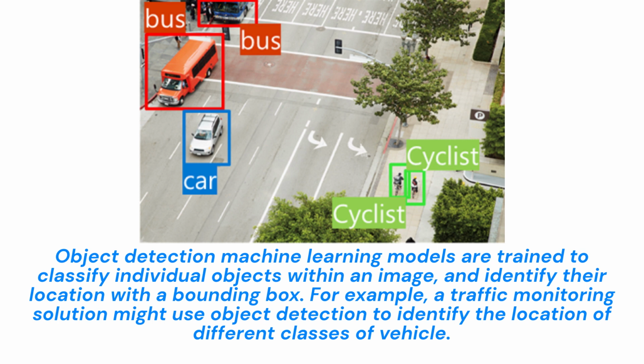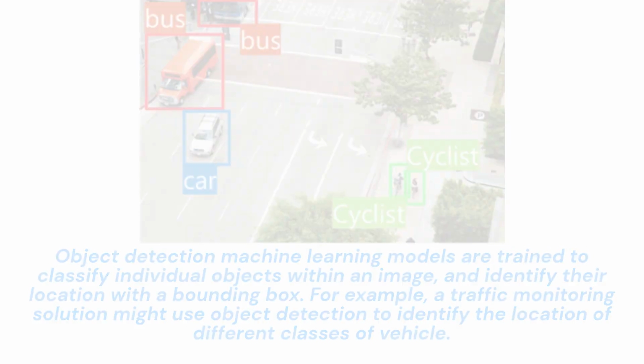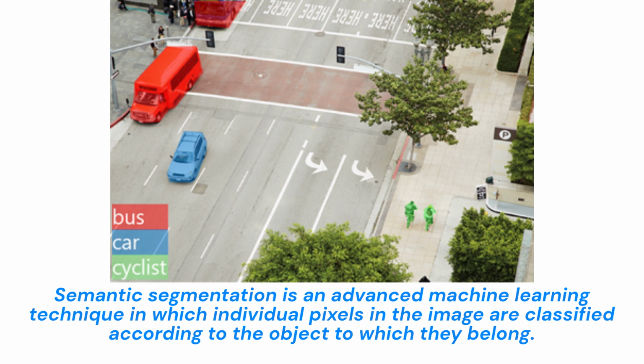Object detection. Object detection machine learning models are trained to classify individual objects within an image and identify their location with a bounding box. For example, a traffic monitoring solution might use object detection to identify the location of different classes of vehicle. Semantic segmentation.